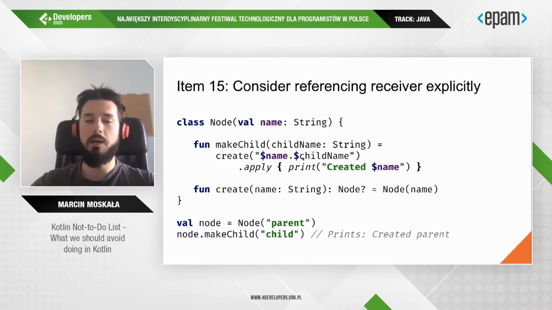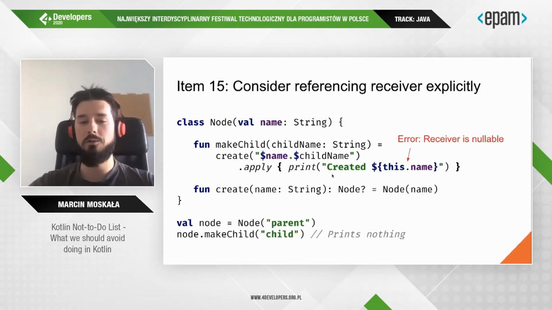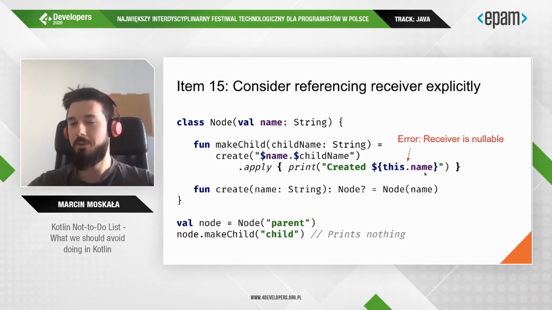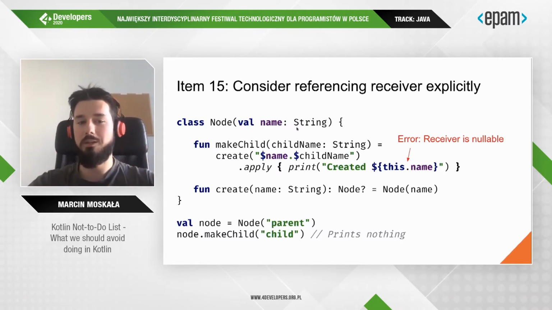So how so? We are in the scope of a child. How are we printing created parent, which is referencing this class? The answer can be found if we use an explicit receiver. If we use an explicit receiver, we cannot call name at all because the receiver is nullable. So actually the problem here is that apply is called on a nullable node, okay? And we cannot call name on a nullable variable. And so instead, Kotlin implicitly used an outer receiver, which is the name in here.